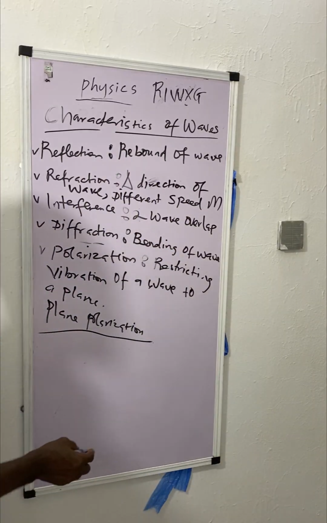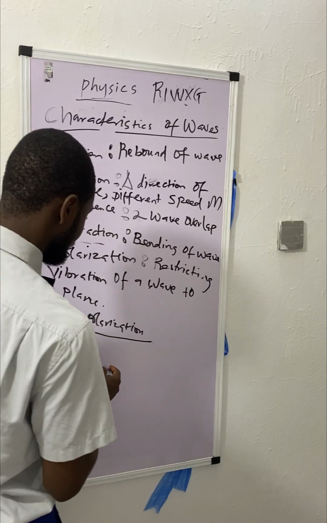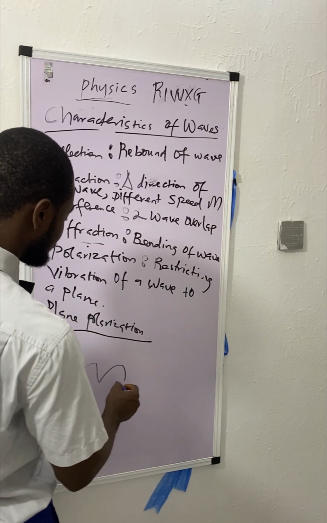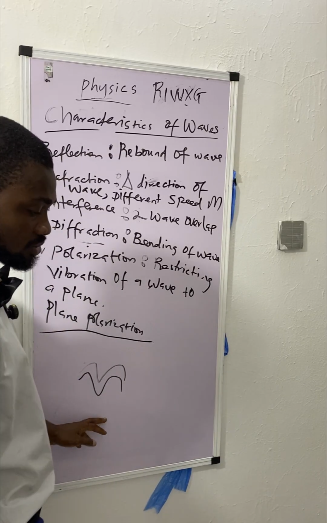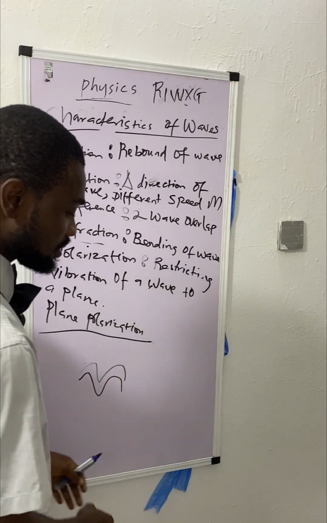So we have superimposition. Superimposition explains interference, where two waves meet and overlap.